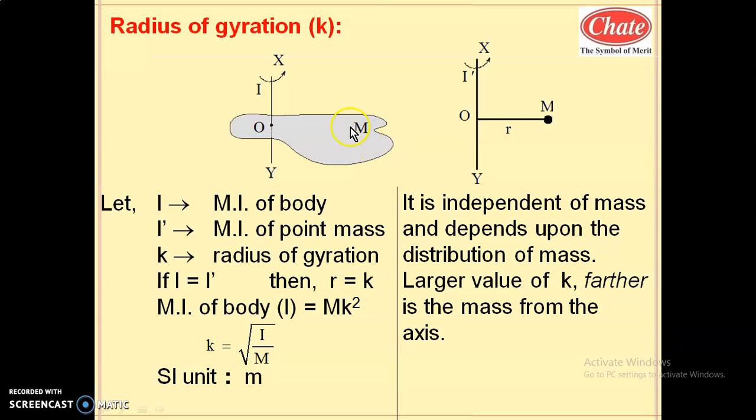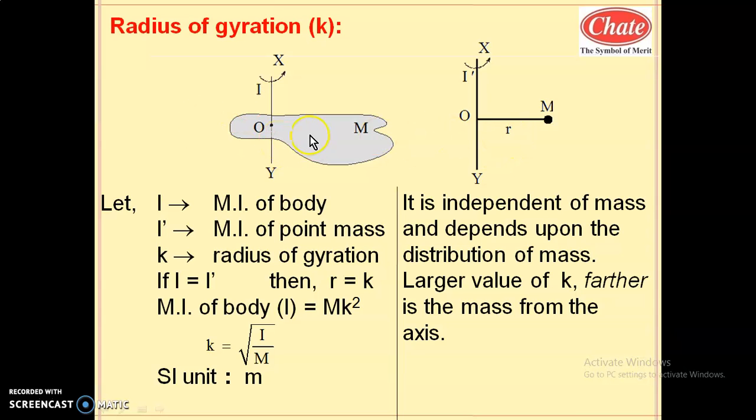In place of this body, we are considering the equal massive point object. So in place of this body, we have assumed a point object, and let that point object also be rotating or revolving around the same axis of rotation.